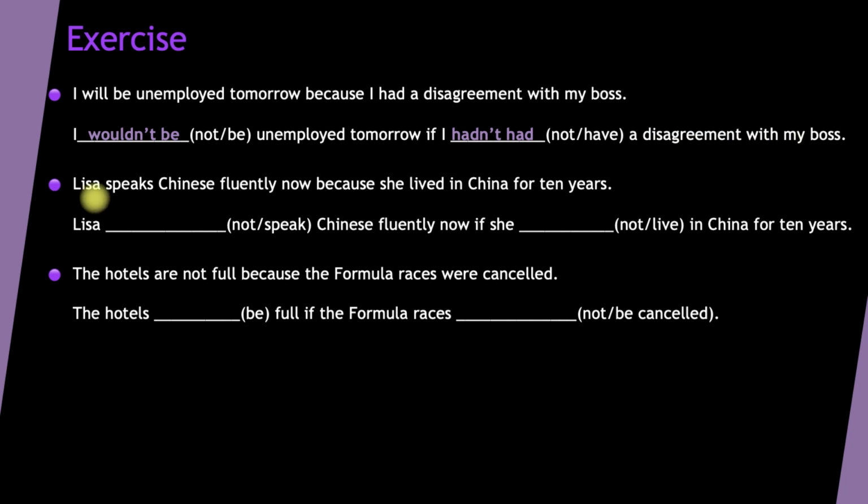The second one, Lisa speaks Chinese fluently now because she lived in China for 10 years. And here we are combining a past condition with a present result, and we will just write the opposite. Positive will change into negative, and the same here, positive will change into negative, okay? Because we will talk about an unreal situation in the new sentence.